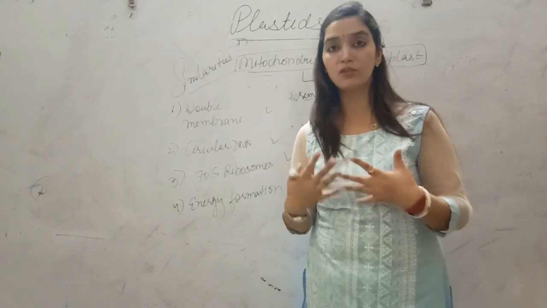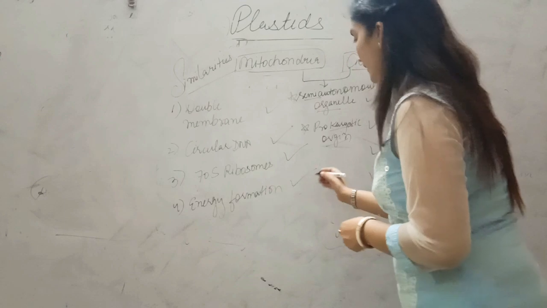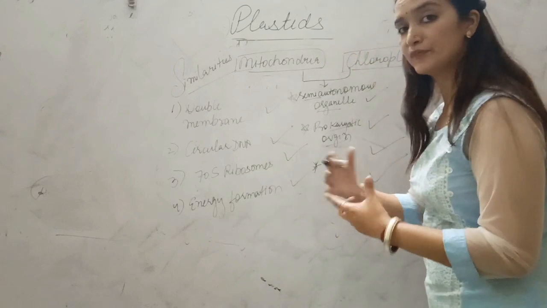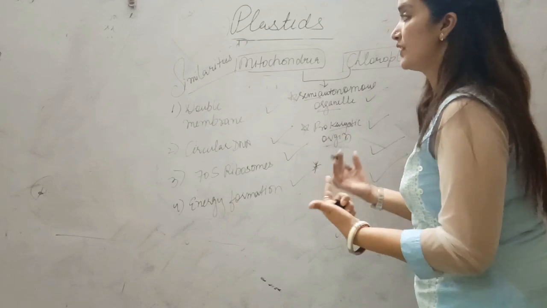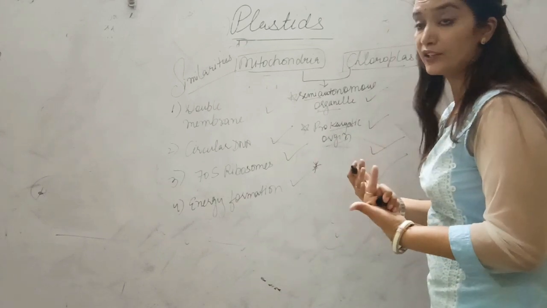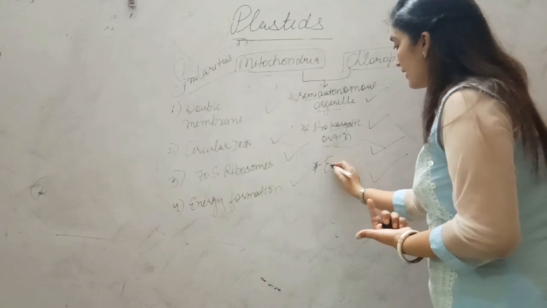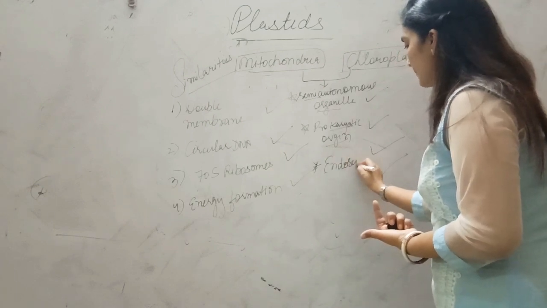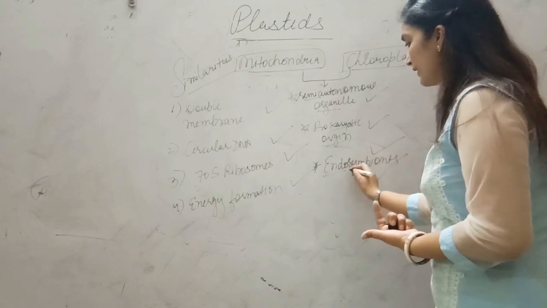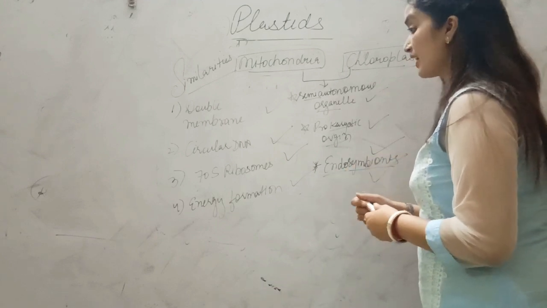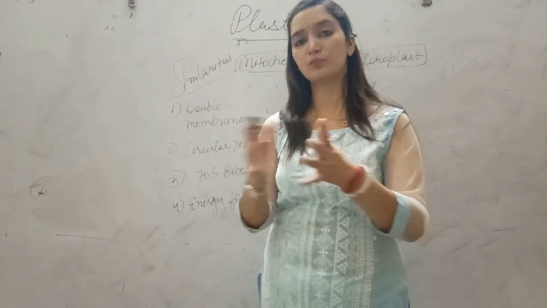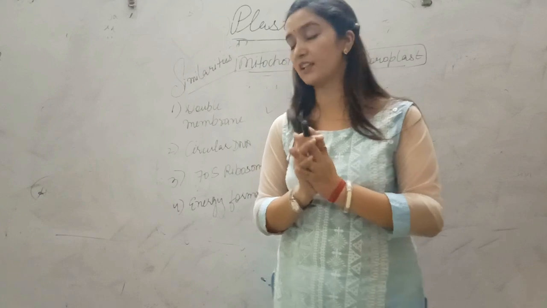So they can sometimes also be regarded as endosymbionts, that during evolution they adapted inside the living cells. So they may be independent prokaryotes earlier. So they are endosymbionts. Endo means inside, symbionts means which are giving benefit to the host cell and which are taking benefit, means a mutual type of interaction we can say.